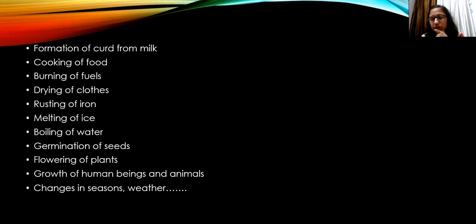Okay, then cooking of food. Cooking of food is beneficial to us. We cook food to utilize it, खाने के लिए, to consume it, है ना? So that is why we want to cook food. So we are using it for our benefit. So it's a beneficial change.